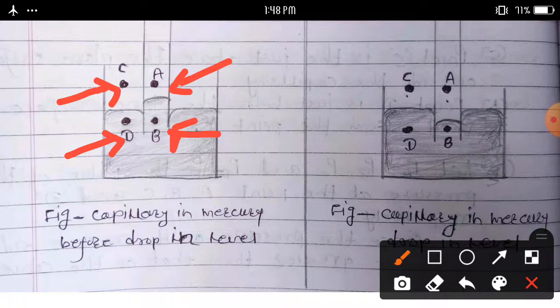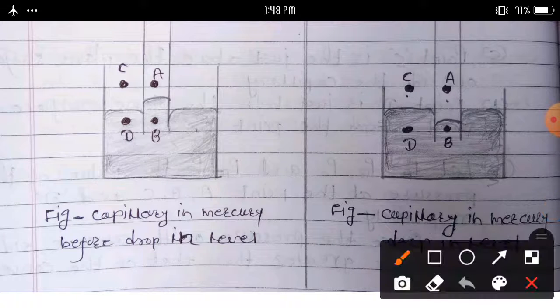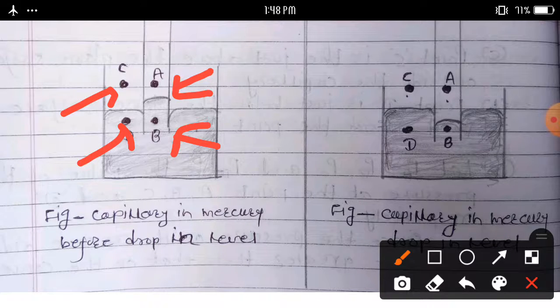Let P suffix A, P suffix B, P suffix C and P suffix D be the values of the pressure at points A, B, C and D respectively.